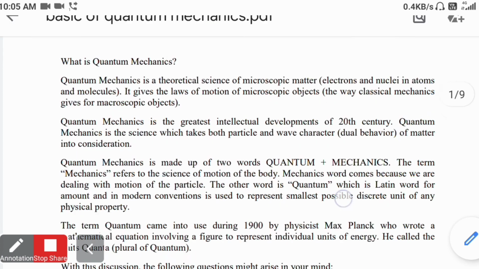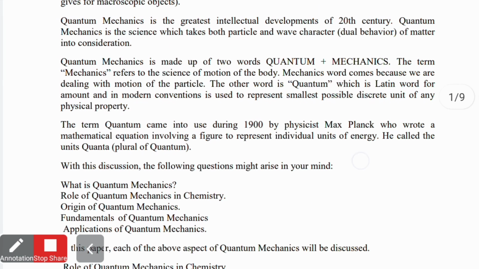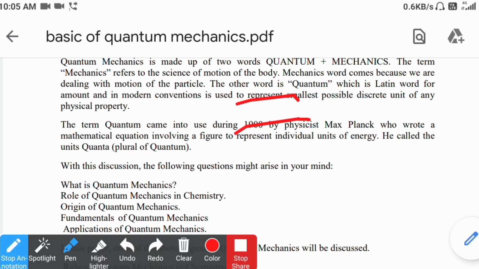mechanics. Quantum mechanics is made up of two words, quantum and mechanics. Mechanics, as I have told already, is nothing but the science of motion of the body, and mechanics comes into play because we are dealing with the motion of particles like electrons and atoms. The other word is quantum, which is nothing but the smallest discrete unit of a particle.